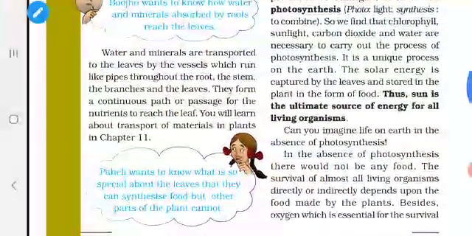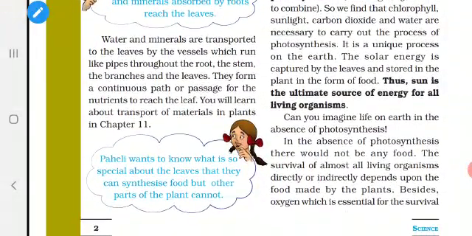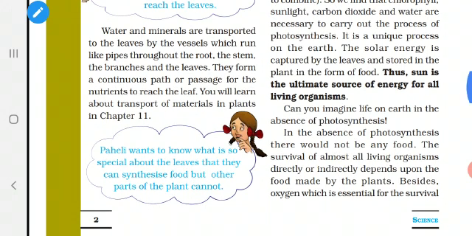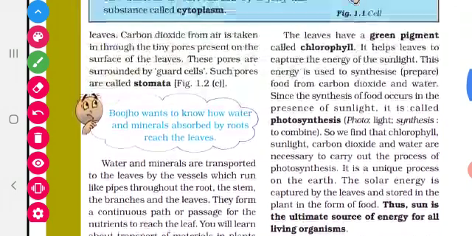Okay, have you seen your pipe in which the water is running? Through the pipe only, water in the tank is circulated to various portions in our home. So, like that, the water and minerals are transported to the leaves by the vessels. The vessels are only pipes. They run throughout the stem, root and branches and it reaches the leaf. Okay, have you all understood?